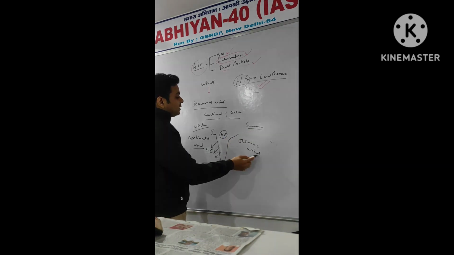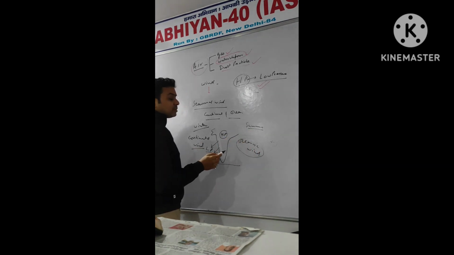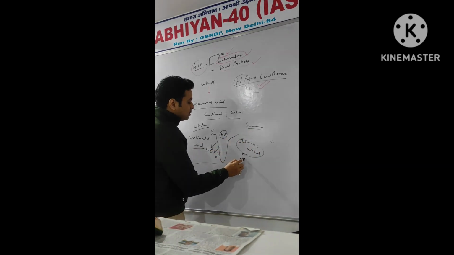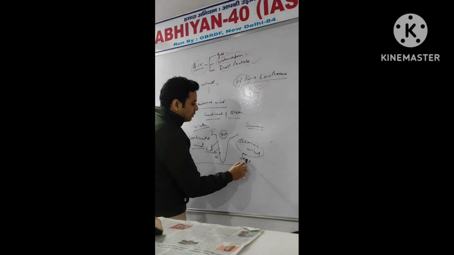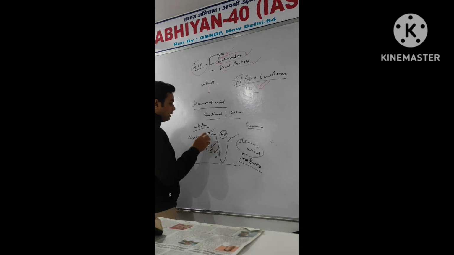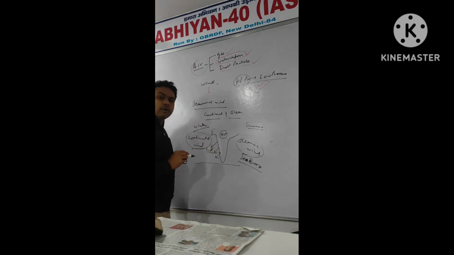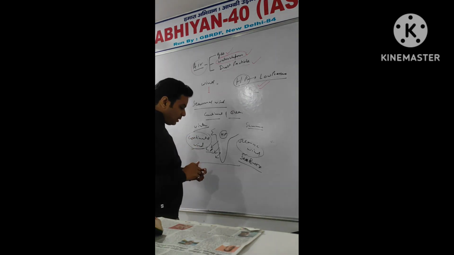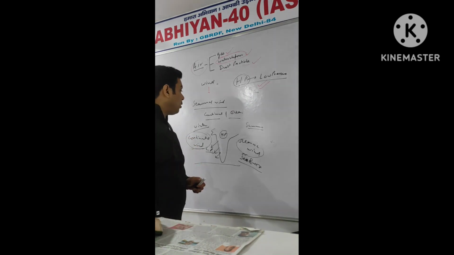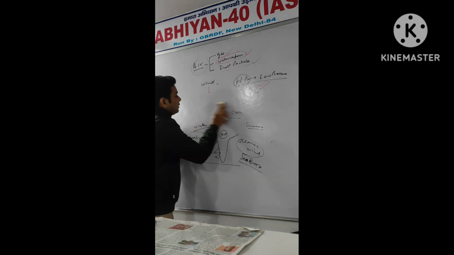So in summers it is known as oceanic wind or sea breeze, and during the winter it will be known as continental wind. Got it?